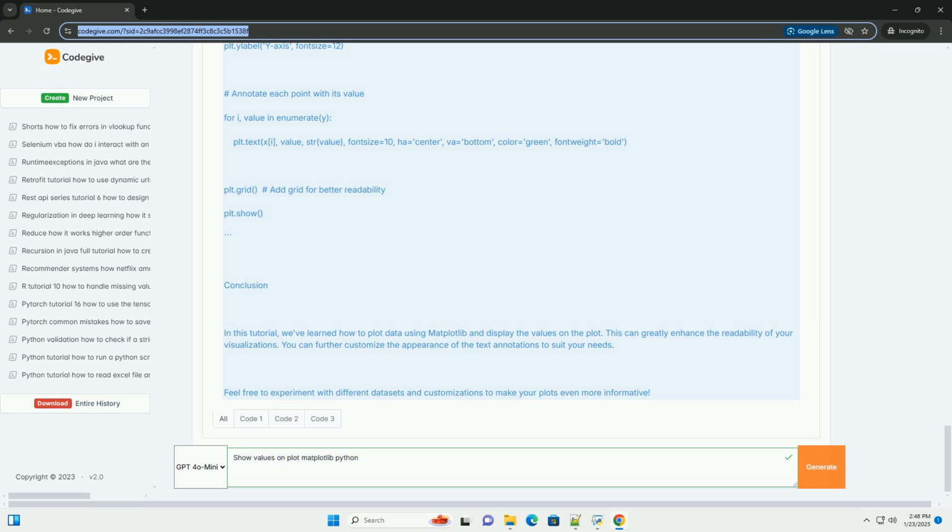Conclusion. In this tutorial, we've learned how to plot data using Matplotlib and display the values on the plot. This can greatly enhance the readability of your visualizations. You can further customize the appearance of the text annotations to suit your needs. Feel free to experiment with different datasets and customizations to make your plots even more informative.